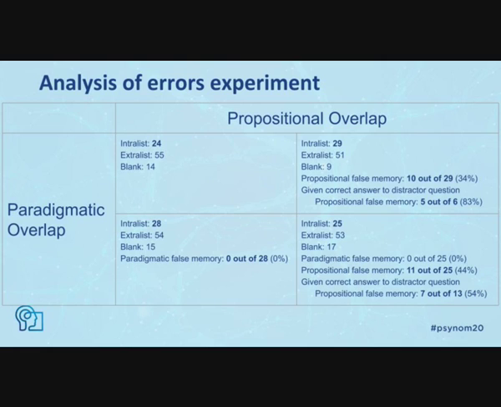When propositional overlap is present, around 35% of the intralist errors corresponded to the name paired with the lure sentence. We are calling these propositional false memories, since the number is greater than we expect by chance. With 8 names, chance is around 12.5%. The pattern is consistent regardless of the presence of paradigmatic overlap.